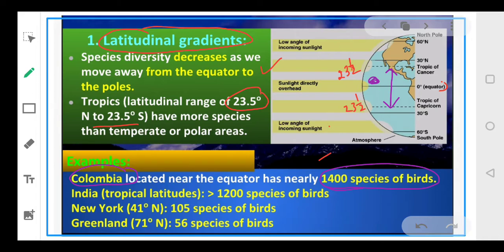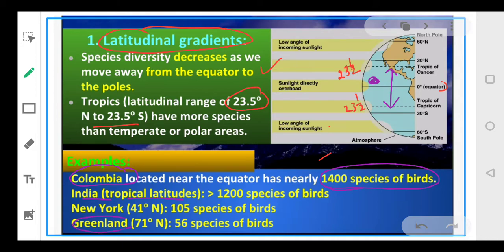Now India, which is present in the tropical latitudes, has approximately 1200 species of birds. So you can imagine, Colombia is near the equator, so it has 1400 species. India is a little bit away from the equator, it has 1200 species. Now as we go down, that is in Greenland.